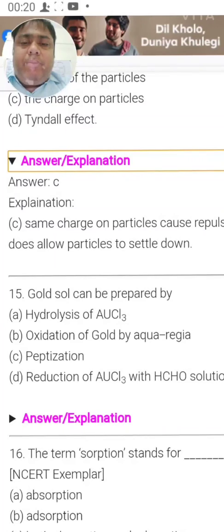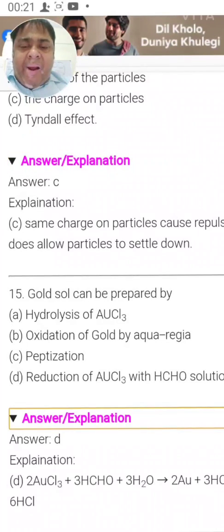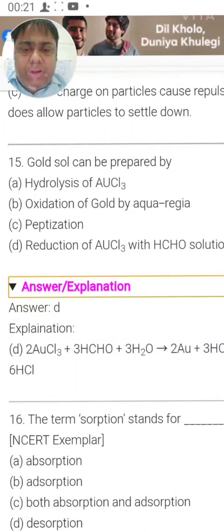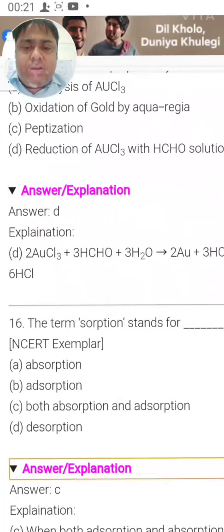Okay, gold sol can be prepared by. Okay, how do we prepare gold sol? What is the method? We reduce it using formaldehyde. So formaldehyde, what happens to formaldehyde? Formaldehyde becomes formic acid, HCl comes out and gold sol is formed. So here the reaction is given. Next, the term sorption stands for both absorption and adsorption. C should be right. It's very easy.